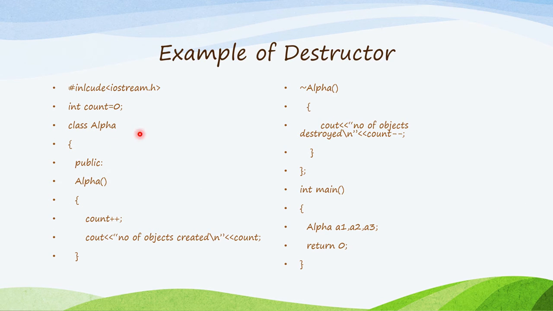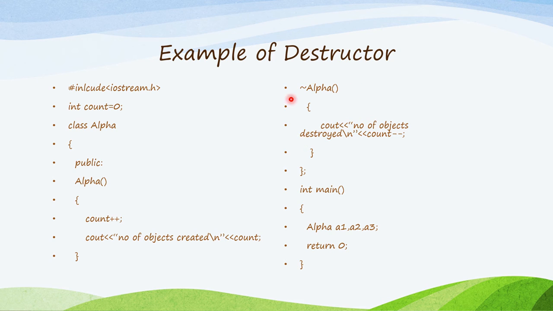We have created one class Alpha. In that, one default constructor is there. There is one global variable, integer count equals 0. It is incrementing count plus plus, and one line will be printed every time an object is created, the number of objects created, and that count. When the first object is created, it will be 1, and when the second object is created, it will be 2, and in the same way when the third object is created, the output will be number of objects created 3.